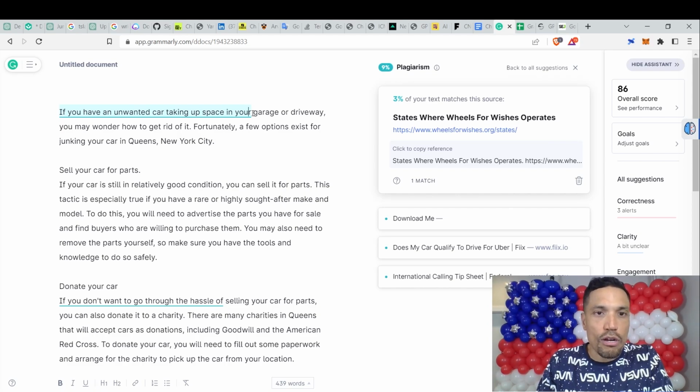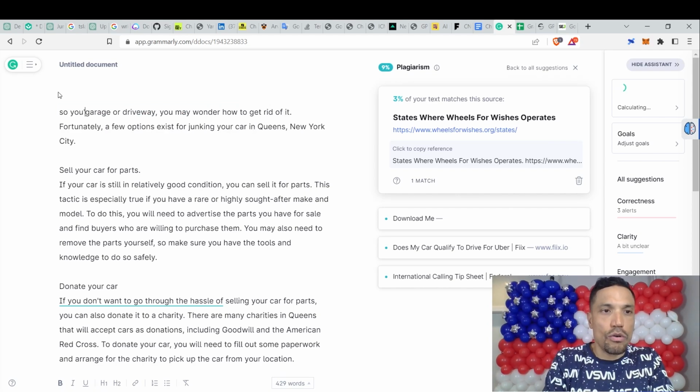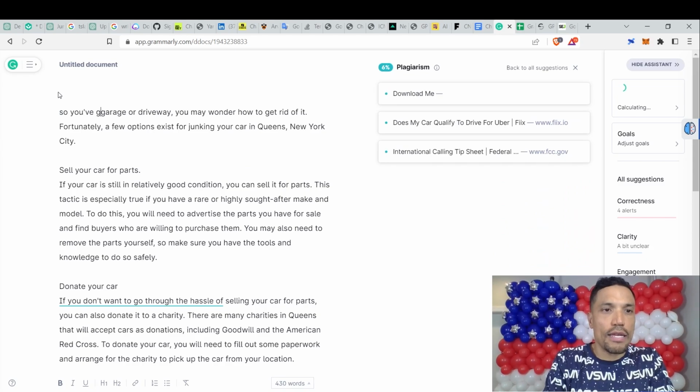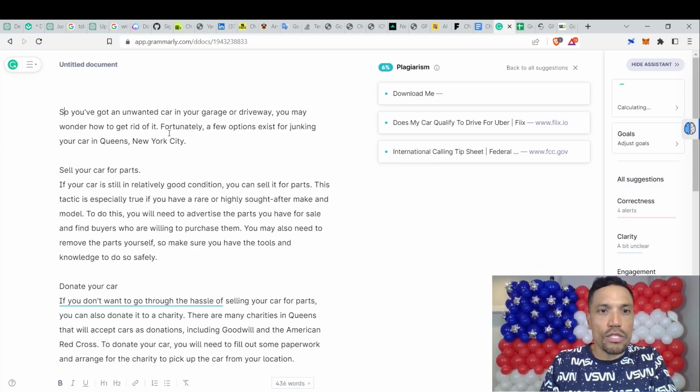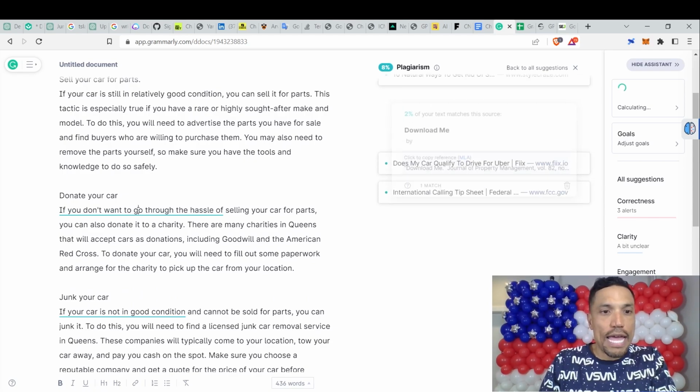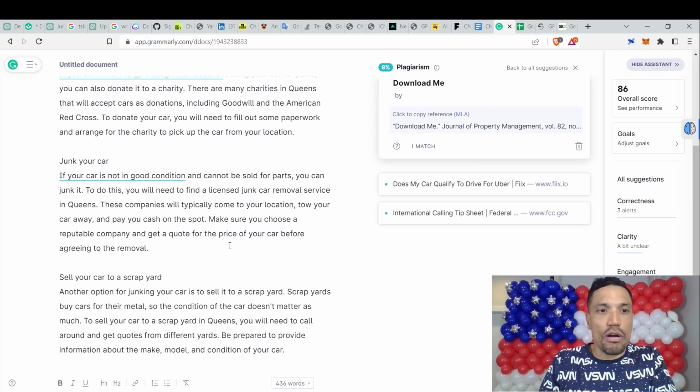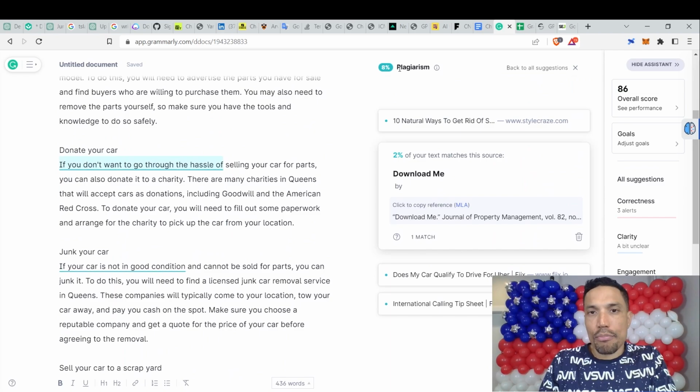If you have an unwanted car taking up space in your garage. So you've got an unwanted car in your garage or driveway. Break it up into two sentences. You may wonder how to get rid of it. All right, so you remove that and you can continue on until this plagiarism checker is down to 0%.